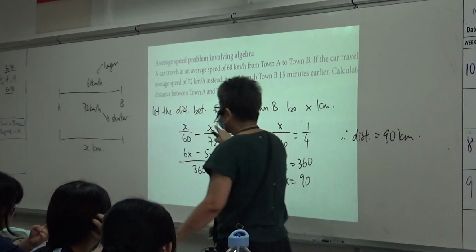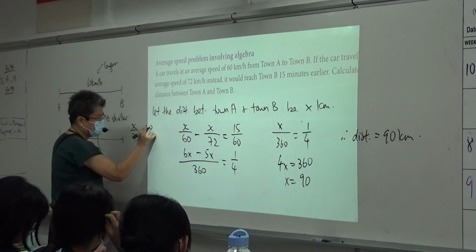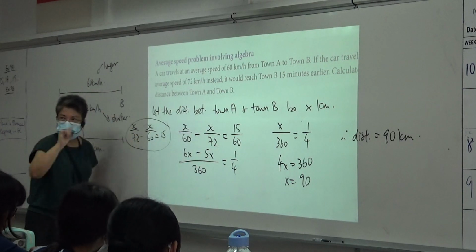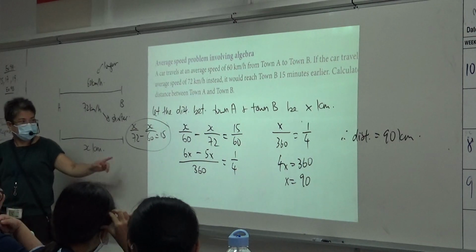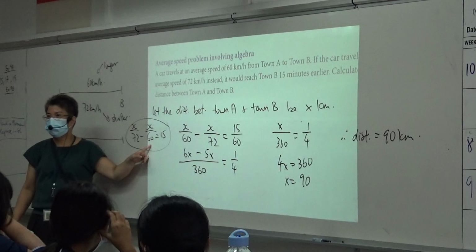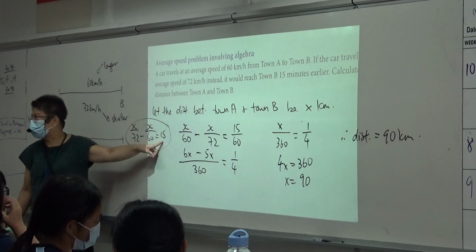Now, why do I purposely want to write the longer than shorter? Because a lot of you will go do this. Okay? This one is double wrong. What's wrong with this? The shorter term is in front, the longer term is at the back. Another thing that's wrong. 15 is not correct. It's 15 over what?